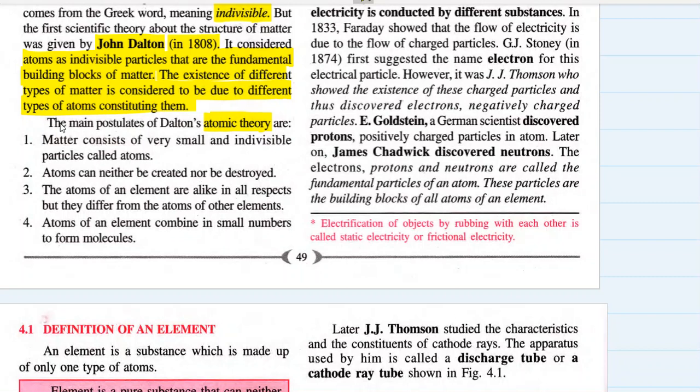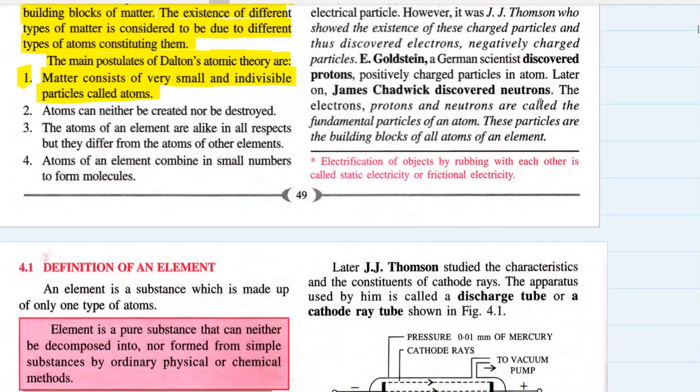So we have to remember the first thing, that is the main postulates of Dalton's atomic theory. Number one, matter consists of very small and indivisible particles called atoms. John Dalton said that matter consists of very small and indivisible particles called atoms. Atoms can neither be created nor destroyed. Atoms of an element are alike in all respects, but they differ from atoms of other elements.